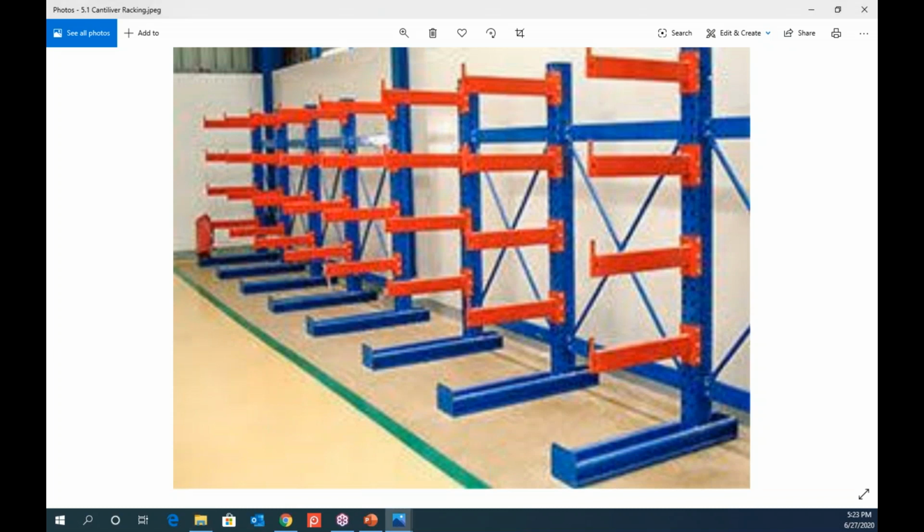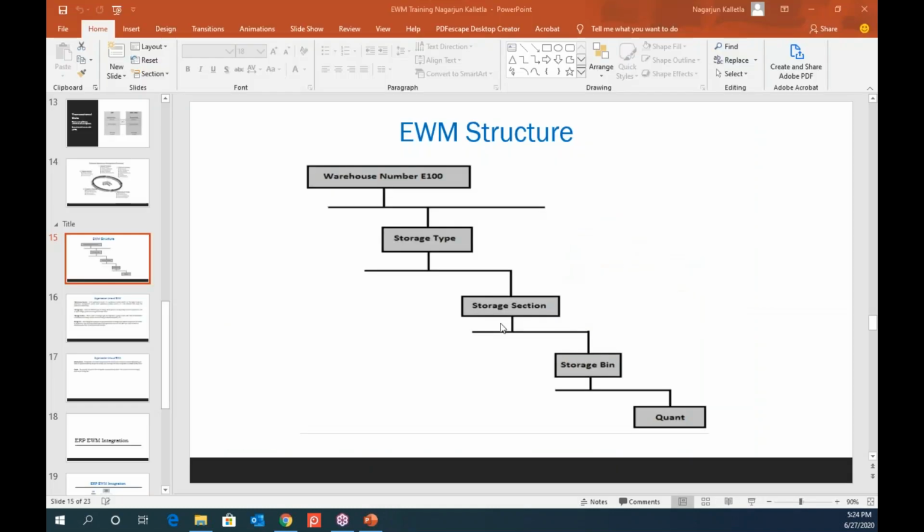And within the storage type also, you can segregate using sections. Like, as I said, for kids, you will have different areas where you can cover all those things using sections, or separate them using sections, right? That you will do using storage sections.